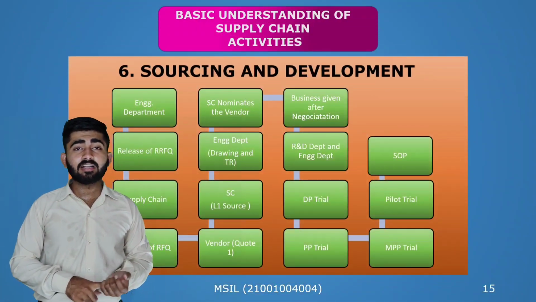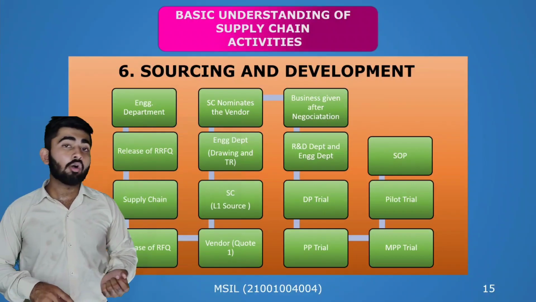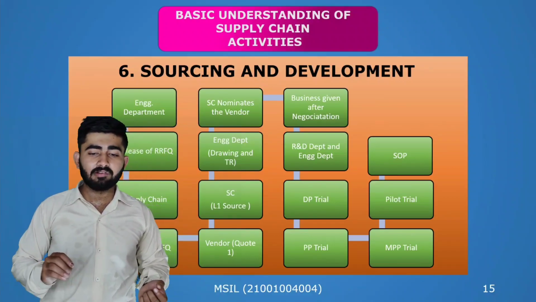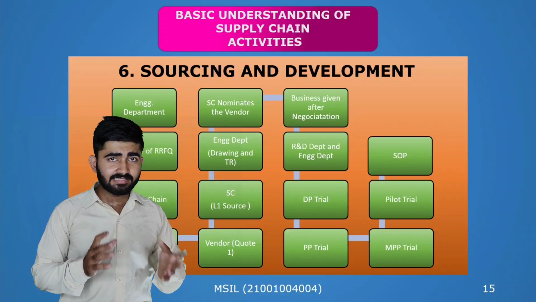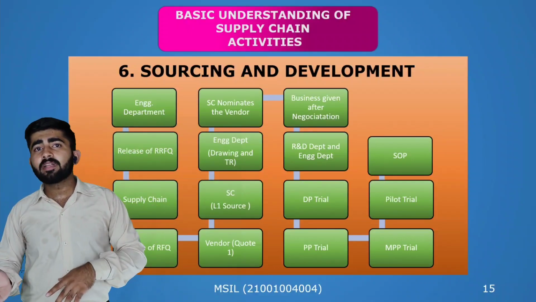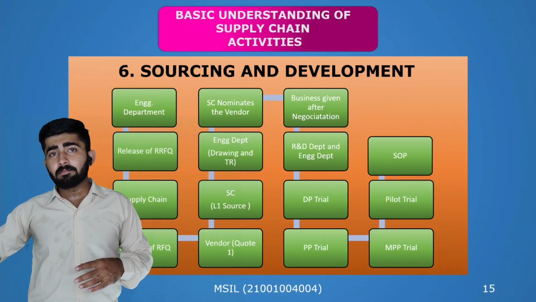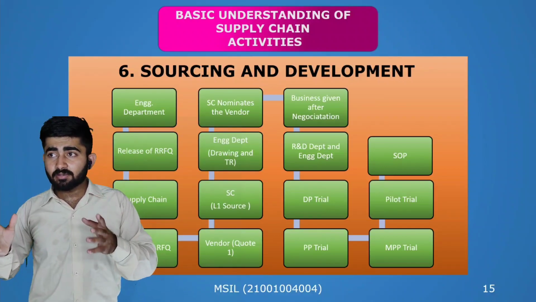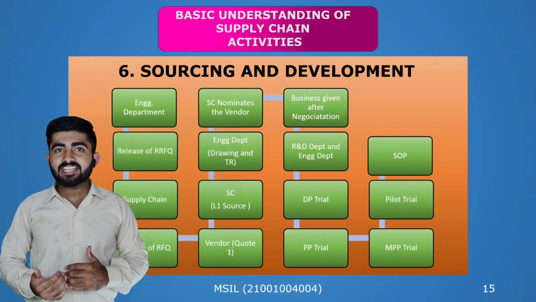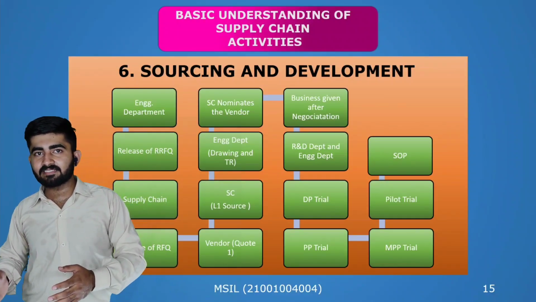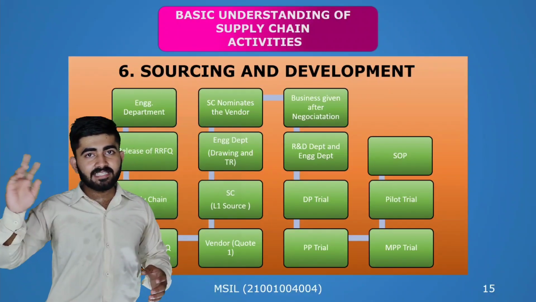Let us move to the sixth part. This is the major part on which the whole company works, that is sourcing and development. For example, Maruti needs to purchase a part, so sourcing has to be done, and the part needs to be developed till SOP stage, deciding which vendor the part is purchased from at the least price. This is known as sourcing. It is started by the engineering department.